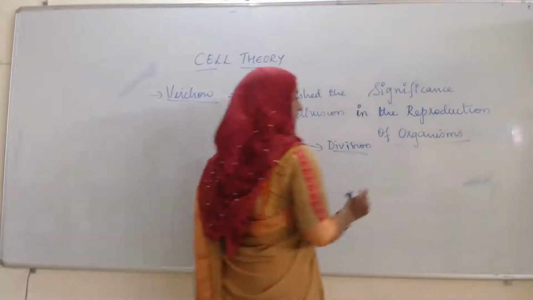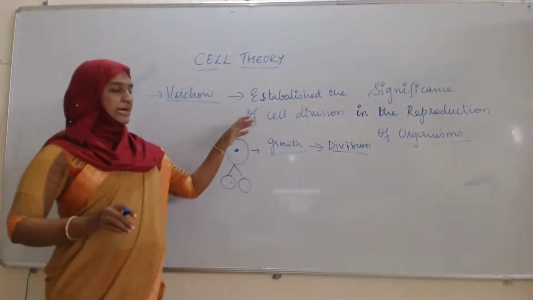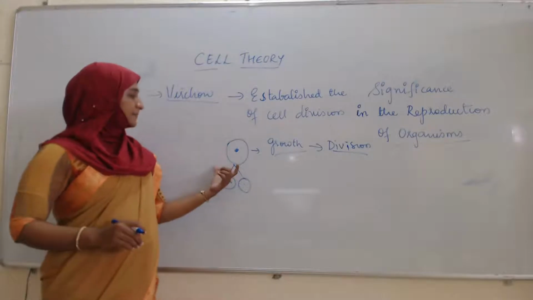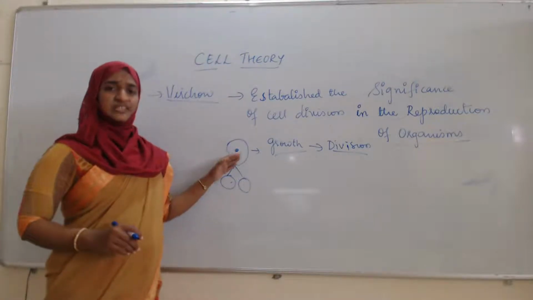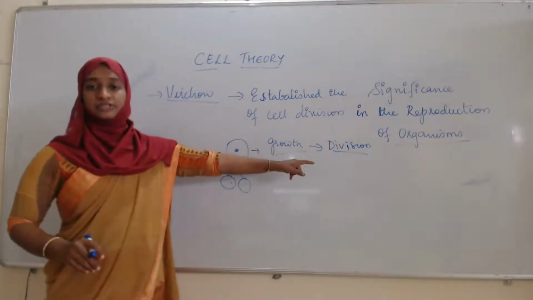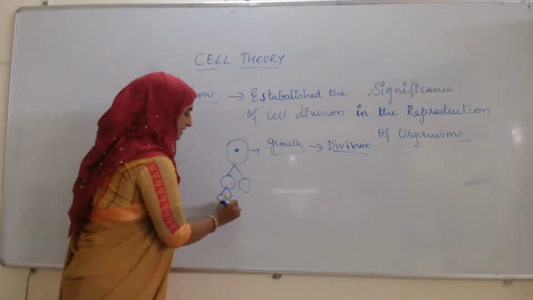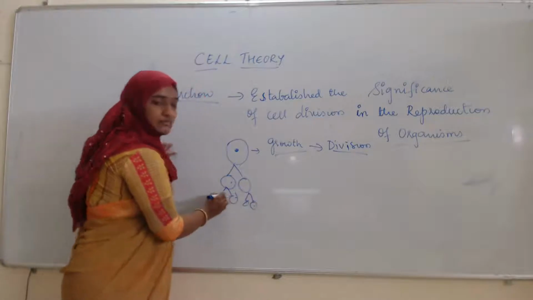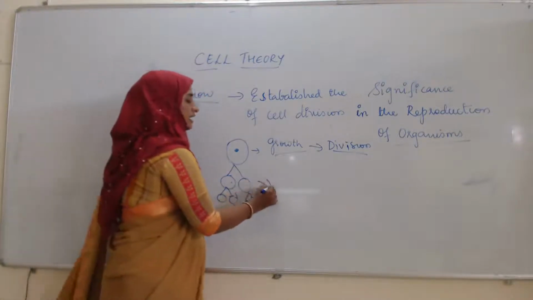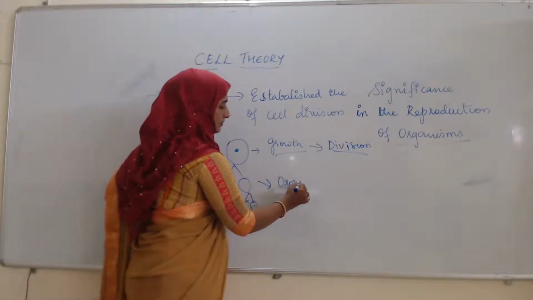According to the cell division, what he is telling is that the cell has the capability of growth, then division. If division is going to take place, many cells are going to form. If many cells are going to form, a new organism will be formed.